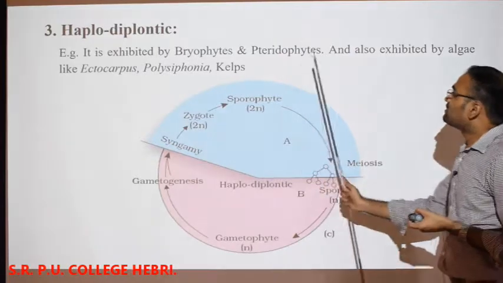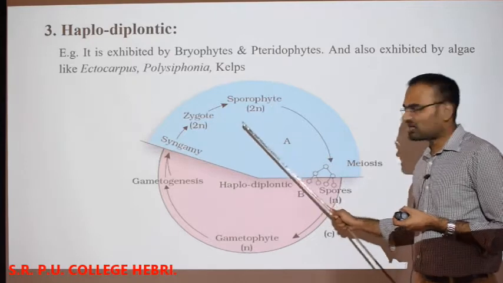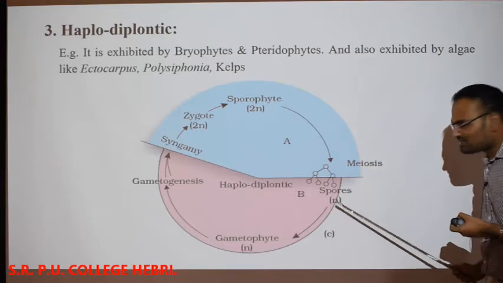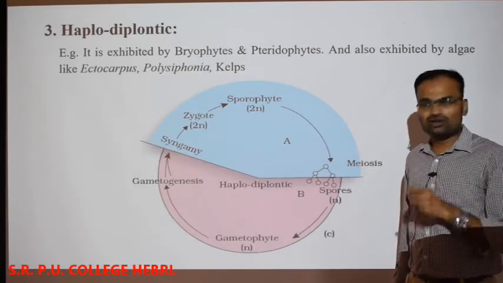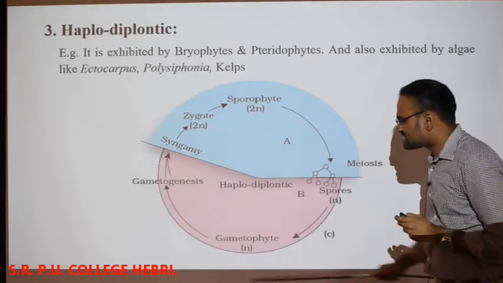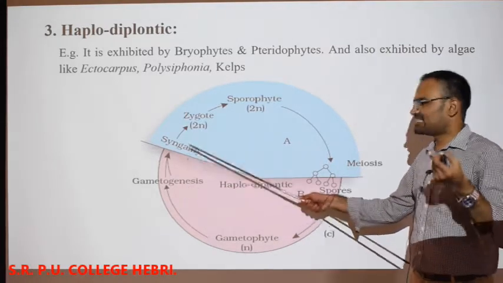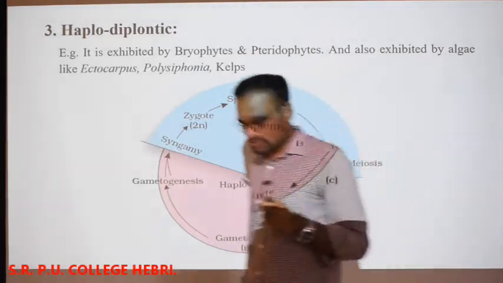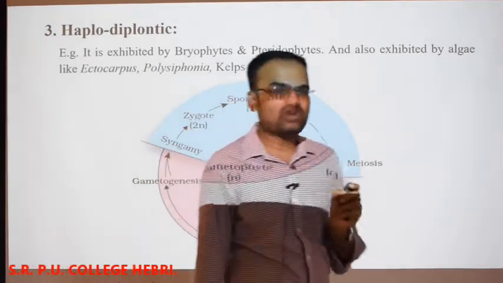Like that, if you observe the pteridophyte, the main plant body is sporophyte, it is independent, okay. That sporophyte, by meiosis, is going to produce the spores. That spore germinates and produces a gametophyte. The gametophyte of pteridophyte is called prothallus, isn't it? Again, that prothallus is multicellular, where gametogenesis occurs, gametes are produced, syngamy occurs, zygote is formed, and again a sporophyte is going to be produced. Understood? So total 3 types of life cycle: haplontic, diplontic, and haplodiplontic.